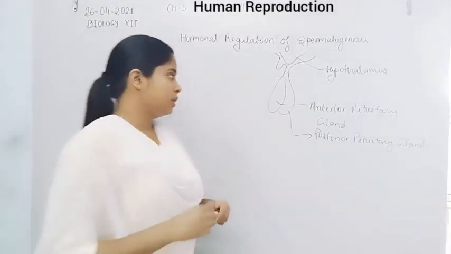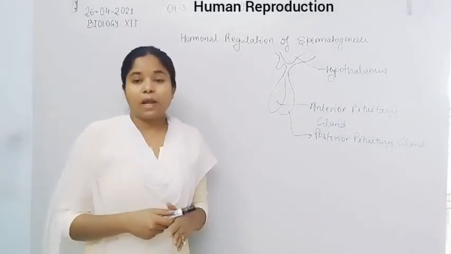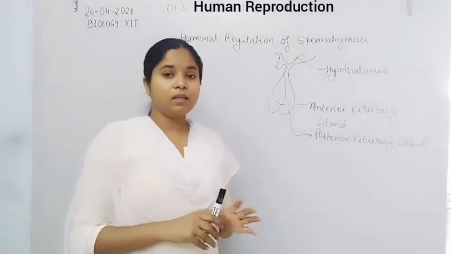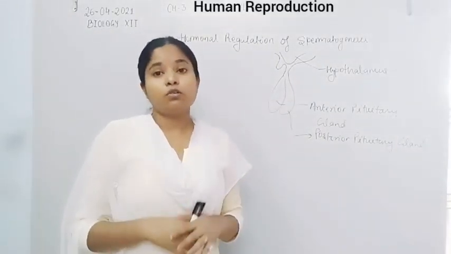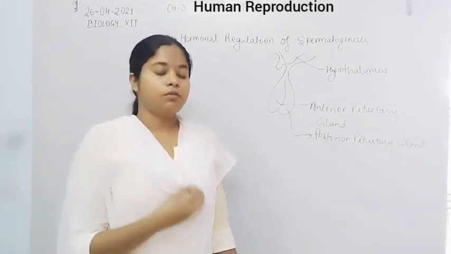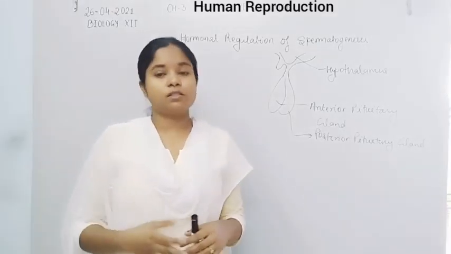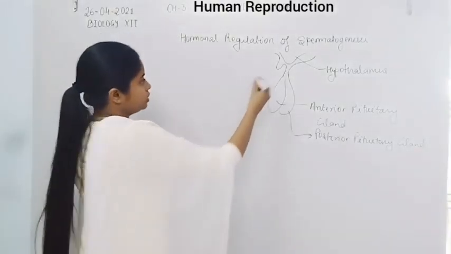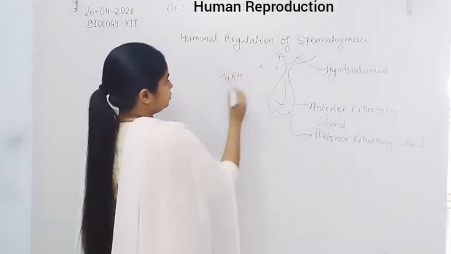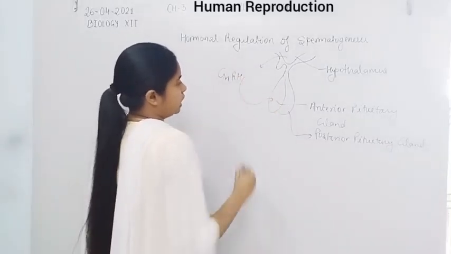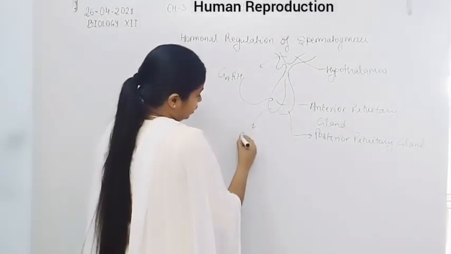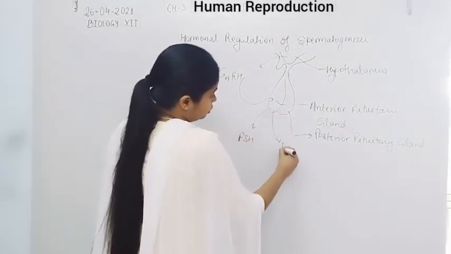Now the anterior pituitary gland secretes many hormones, including gonadotropin hormones. The gonadotropin hormones are released when the hypothalamus releases gonadotropin releasing hormone, which stimulates the anterior pituitary gland for the secretion of FSH and LH. So GnRH, gonadotropin releasing hormone, acts on the anterior pituitary gland for the secretion of FSH, follicle stimulating hormone, and LH, luteinizing hormone.